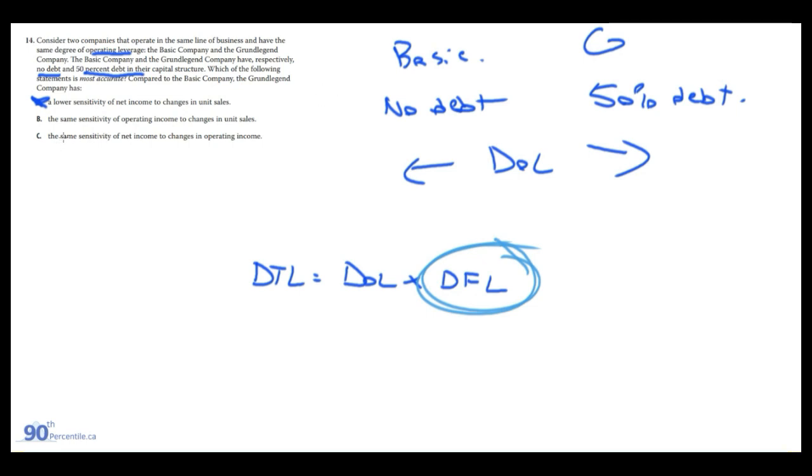And then coming to B, they will both have the same sensitivity of operating income to changes in unit sales. Yeah, they do. So this is the answer. They have the same operating leverage, right? It's actually made the answers here kind of easy, but we can look at C as well. They have the same sensitivity of net income. No, they don't. Because just like I said, G company has financial leverage while basic company doesn't.